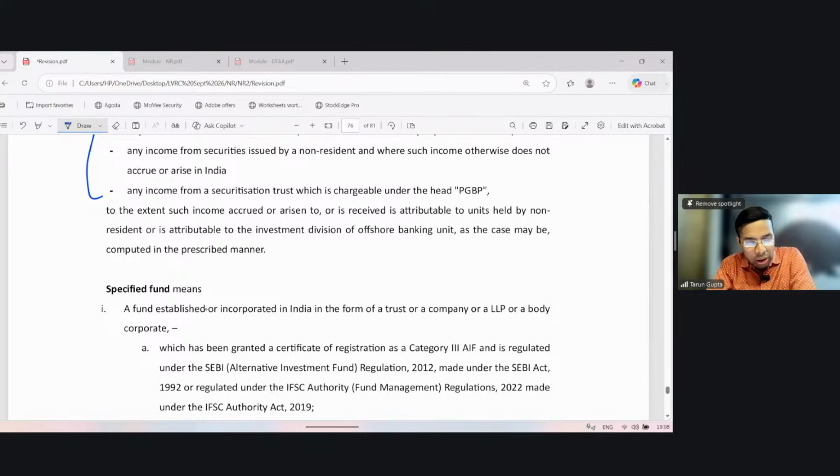However, the exemption shall be only to the extent of the income discussed above that is attributable to units held by non-residents, or is attributable to the investment division of an offshore banking unit (OBU), as the case may be, computed in the prescribed manner. Okay.